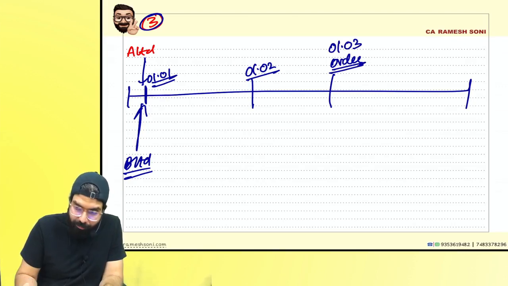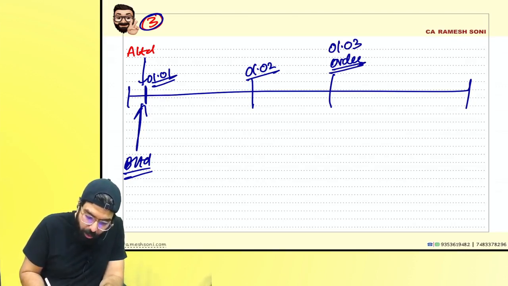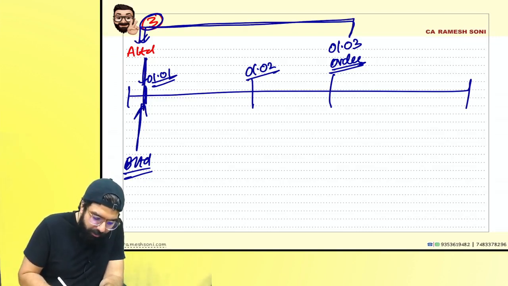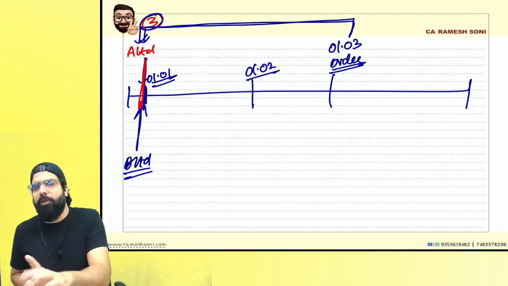Everyone listen to me very carefully. They have gone, and the court order told that you have become AB Limited, and they have given effect from what date? From the 1st of January. Tell me one thing. From the 1st of January, are A and B separate or are they both the same?